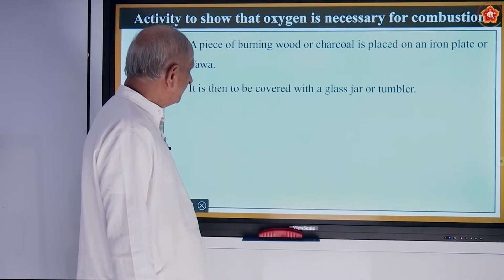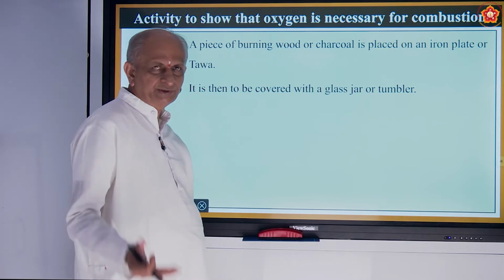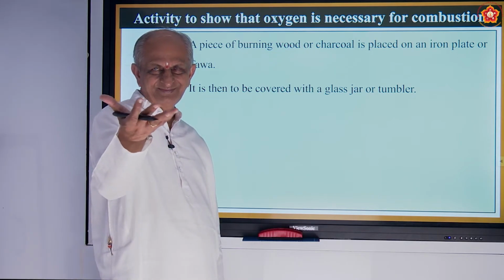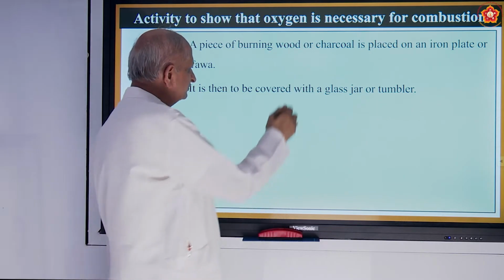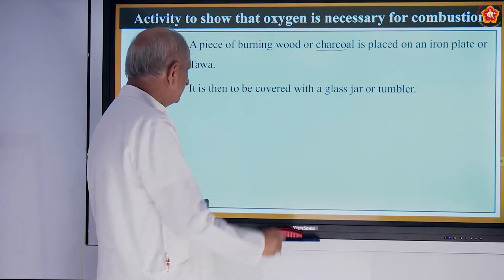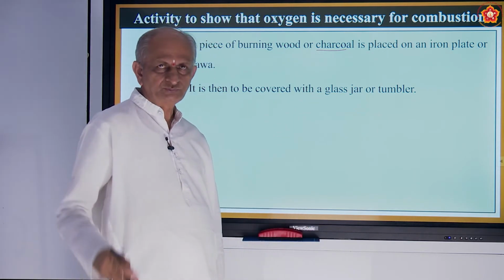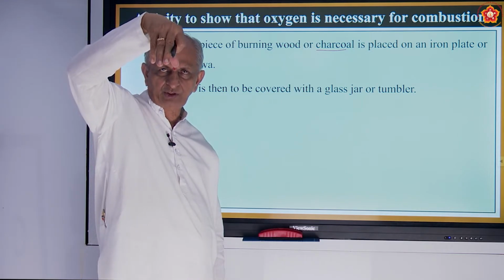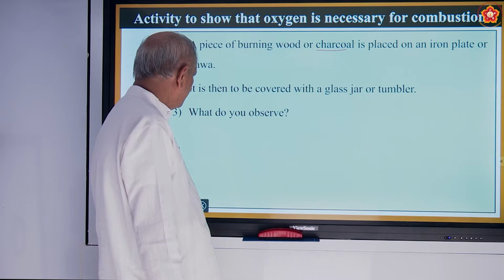A piece of burning wood or charcoal is placed on an iron plate or tawa. Think of a tawa. Place some charcoal on that, and heat it. It is then covered with a glass jar or a tumbler. And what do you observe?